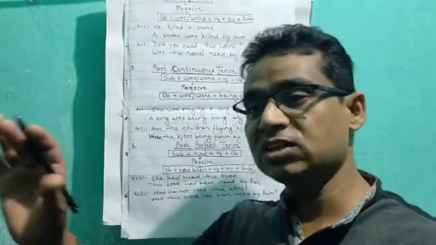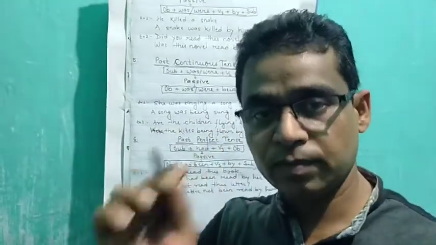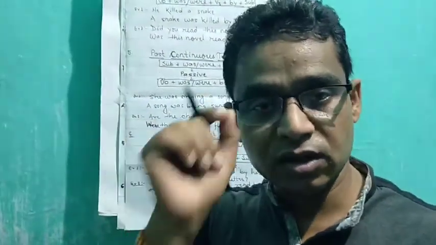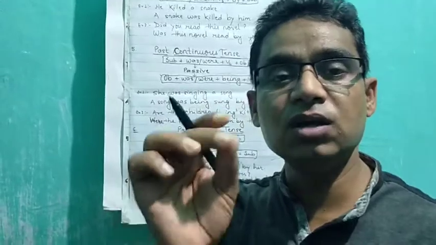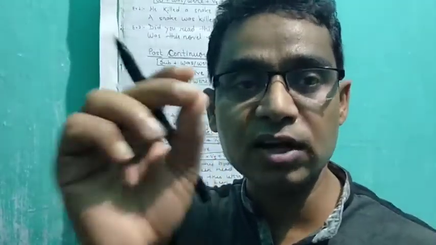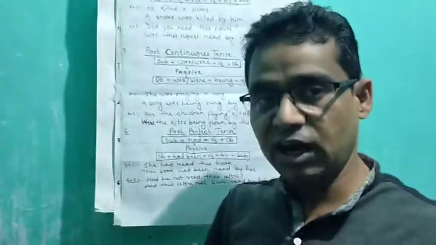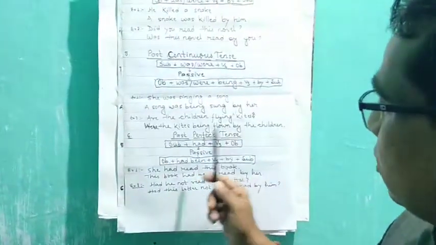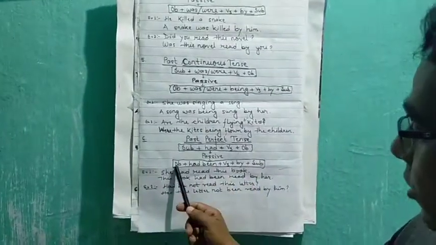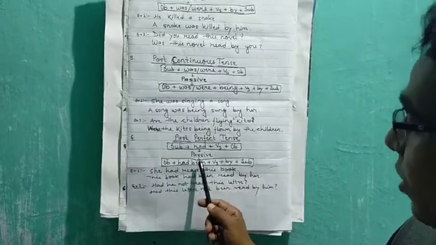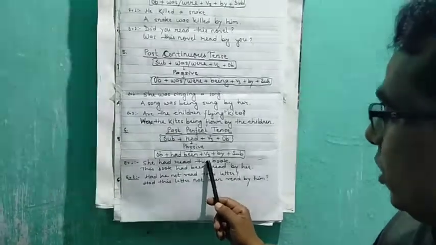If any sentence contains subject, then had, then V3 and object, it is of past perfect tense. When we change it into passive, the object comes in place of the subject. So here I have written object, then had, and we use been, then V3, then by, and then subject.